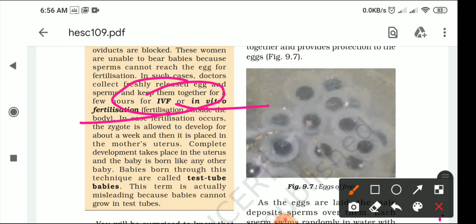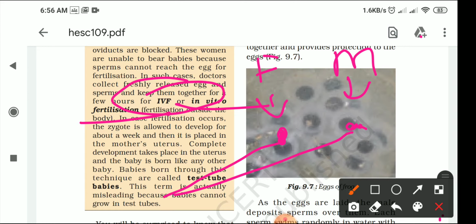So what we are doing in the case of IVF, just suppose this is the female. Now we have taken the egg from the body of the female and sperm from the body of the male. Now we are keeping this egg and the sperm, female gamete and male gamete, in the test tube and in the IVF machine. Okay, in IVF, in vitro fertilization machines. So now what happens there?